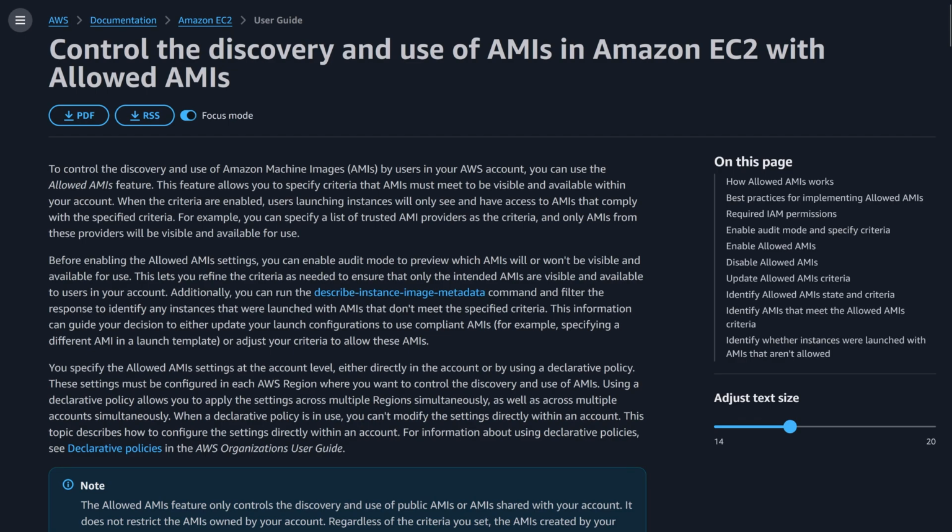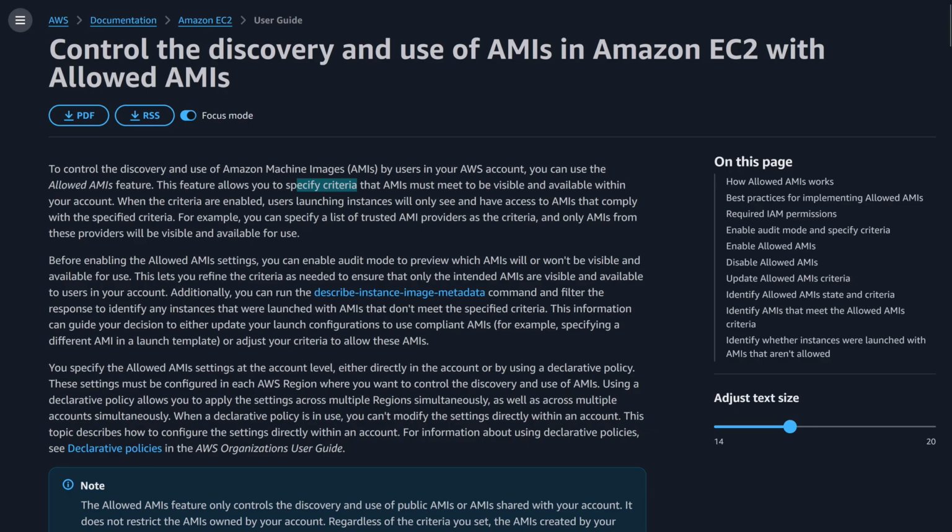All right, so if we read through here, basically what this does is it allows us to specify criteria. And at the moment, there's only one piece of criteria that you can specify, which is the AWS account ID or alias that you are authorizing images to be launched from.